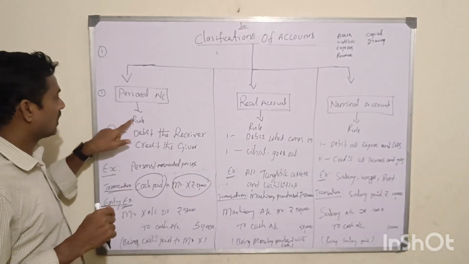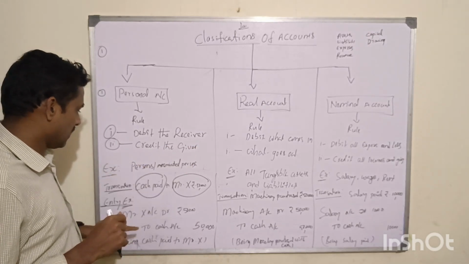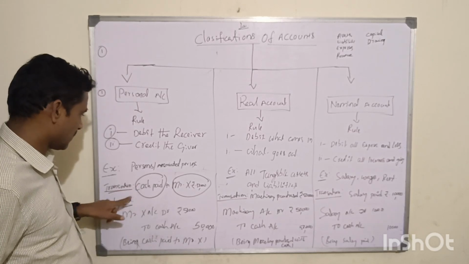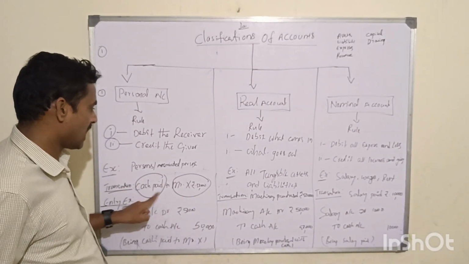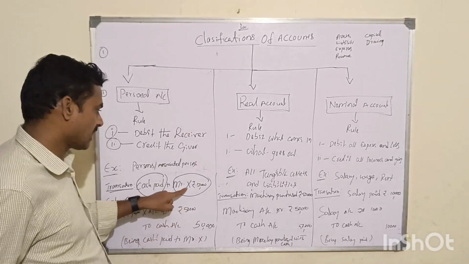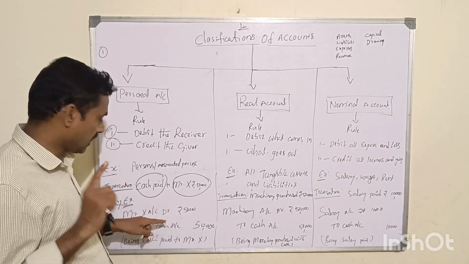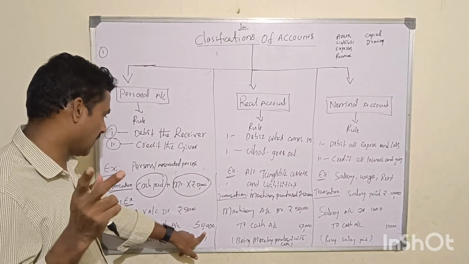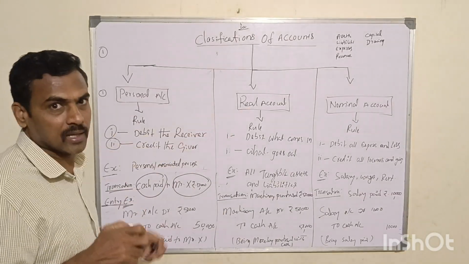So, the rule is debit the receiver, credit the giver. So, for example, when I say the transaction, cash paid to Mr. X, there are two aspects, cash and Mr. X. Mr. X is receiving the benefit, and hence Mr. X account is debited, and cash is going out of the business, and hence it's a credit. This aspect I am going to talk about in the real account.